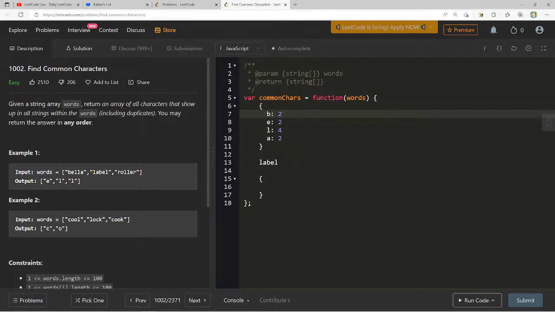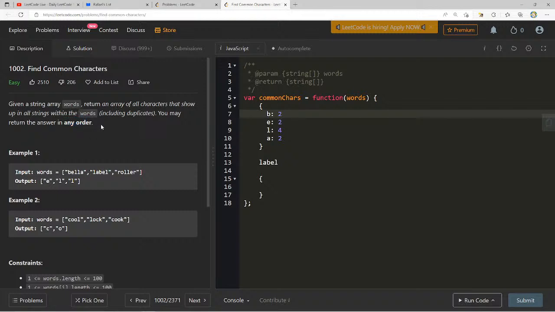How do we still manage to keep track of the duplicates?